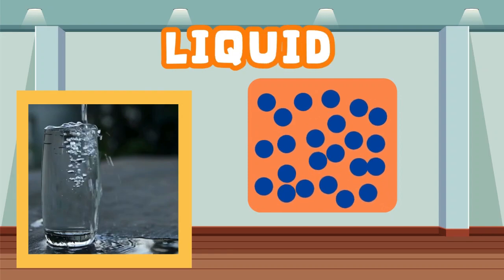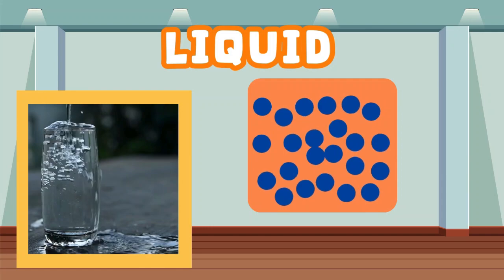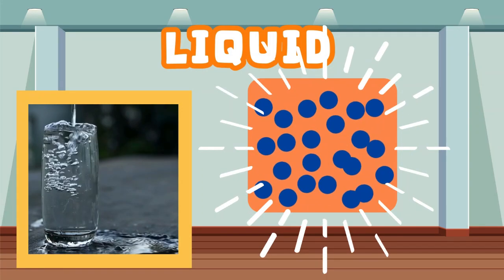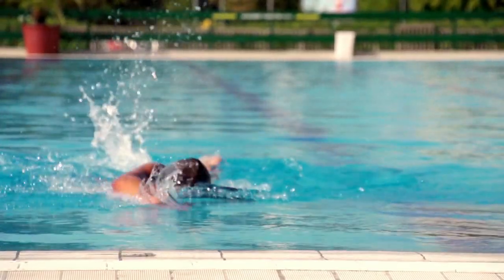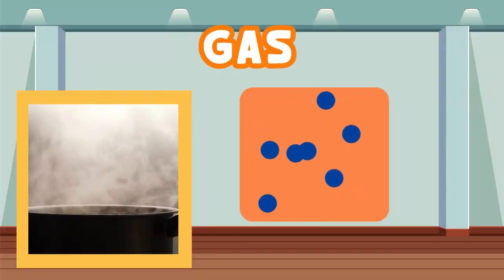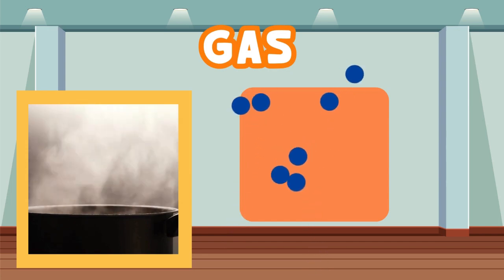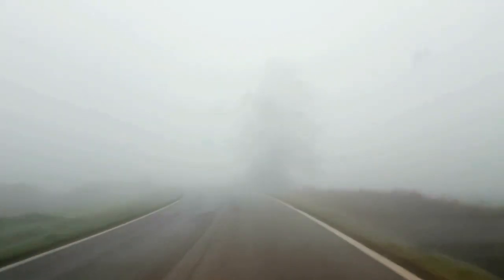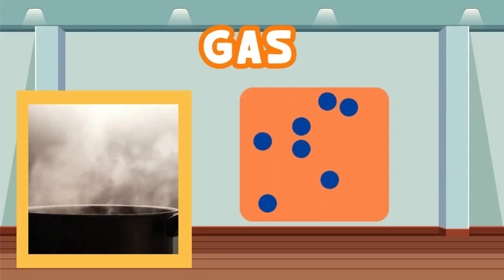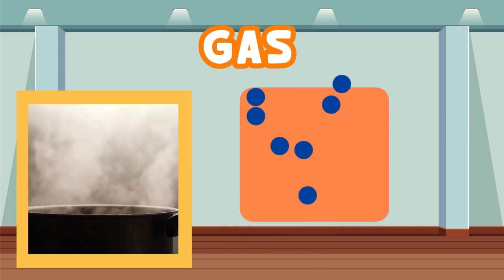The atoms in liquids are still connected to each other, but not as tightly as in solids. The atoms can slide past each other. That's why you can swim in water, because the atoms are free to slide past when you move. And the atoms in gas are not held together at all, so they can move about freely. That's why you can drive or move through fog. The atoms are moving about far more freely than in water, so we can move through fog or air without much effort at all.